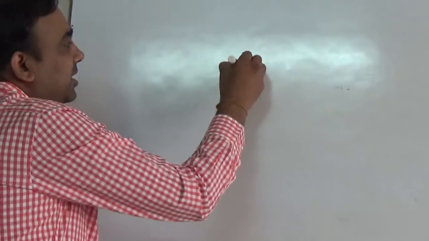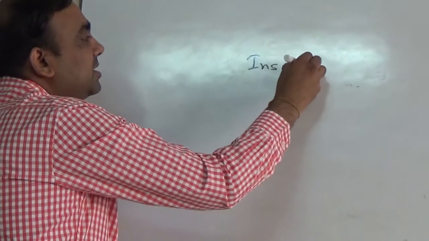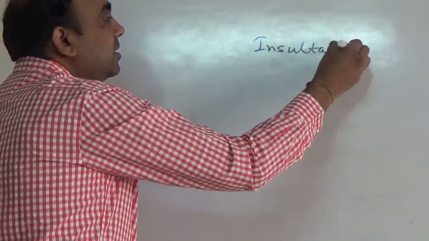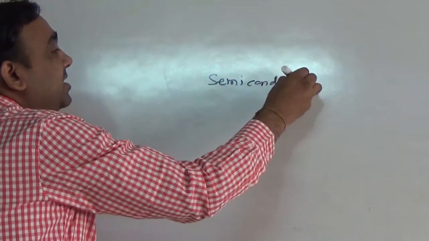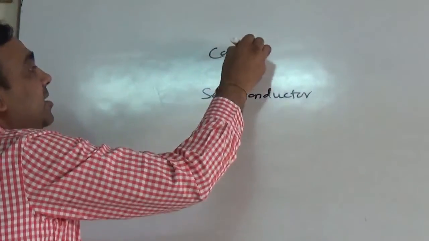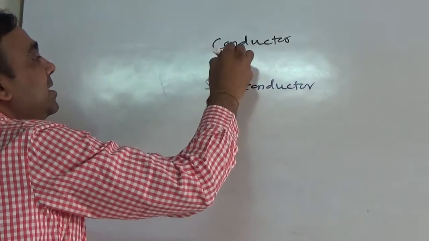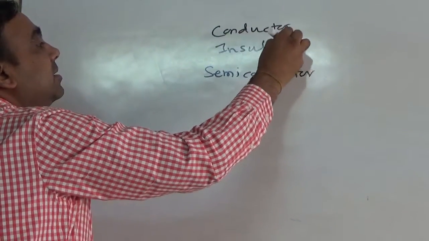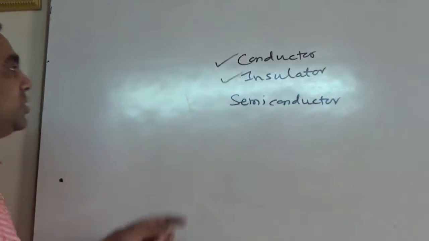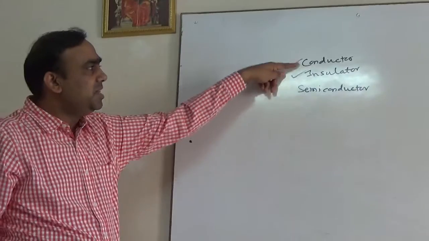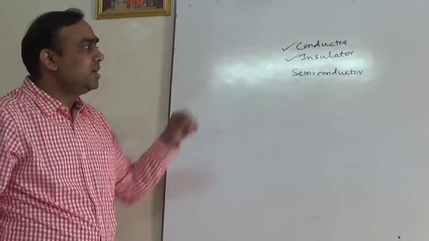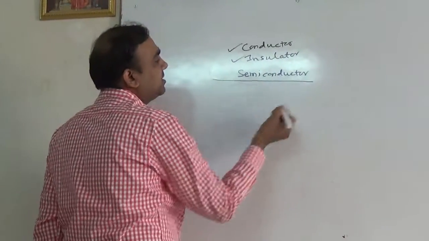Now one more thing that we should introduce here is, sorry, not insulators, we want to discuss semiconductors. What we discussed already is conductor and insulator. These two we understood: one passes current easily, the other does not pass current easily. This is something in between conductor and insulator. Semiconductor, how will you define semiconductor?